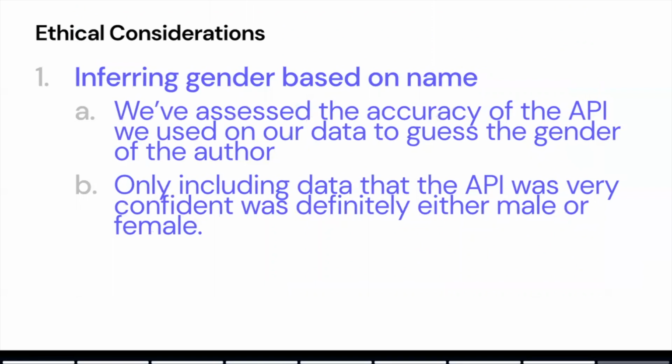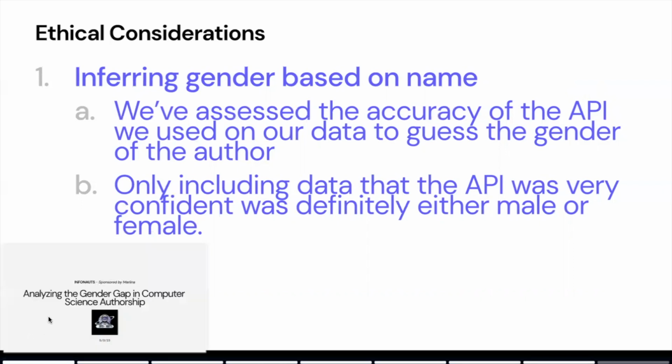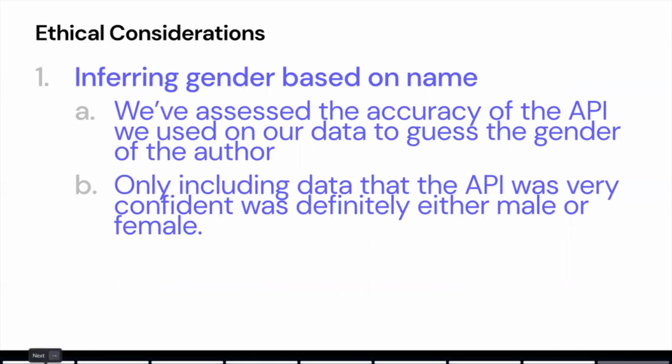As we've progressed through our project, we've discovered some ethical dilemmas that we have to consider. The biggest of which is the fact that our data required us to use an API to predict the gender of an author. To combat the potential harms of this, we've assessed the accuracy of the API that we used, and we've only included data that the API was very, very confident in returning either male or female, nothing ambiguous.